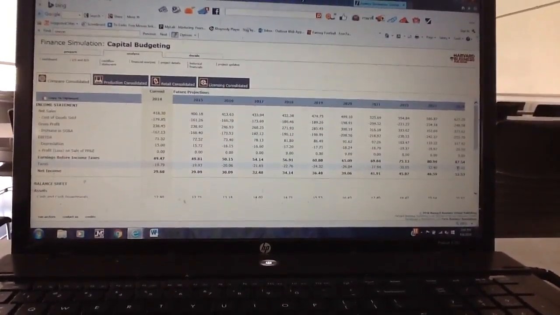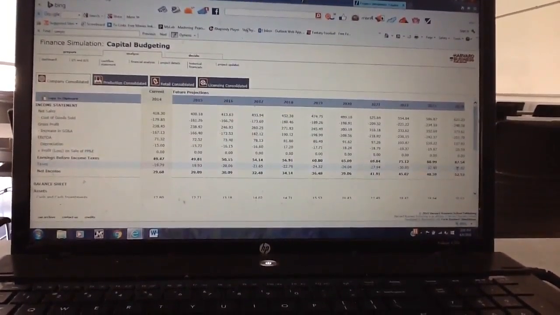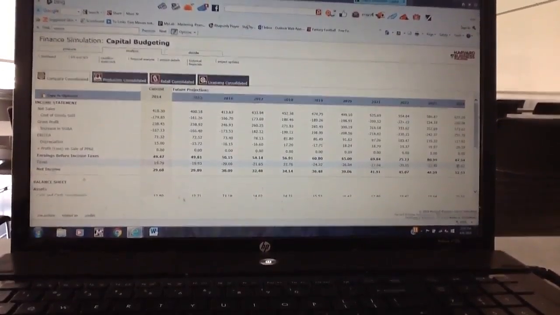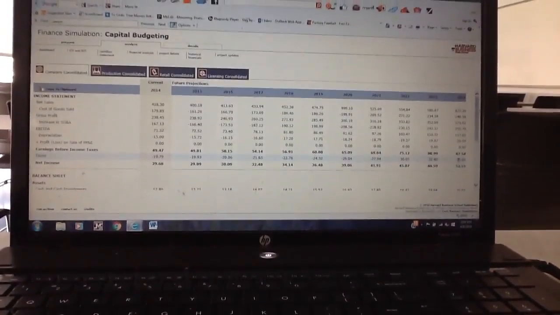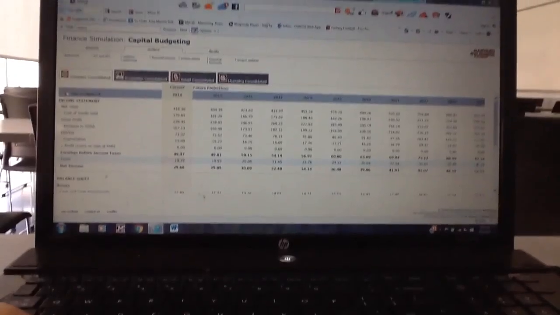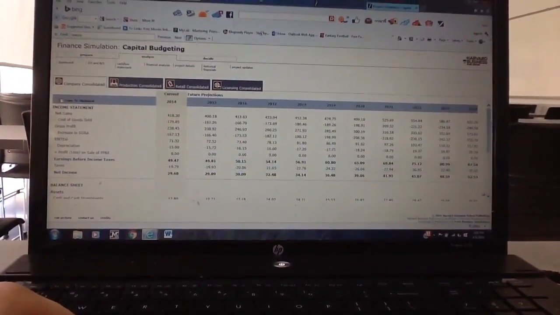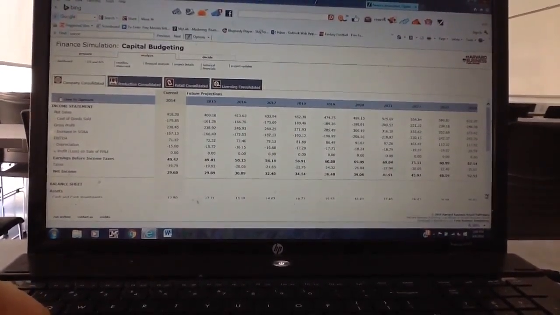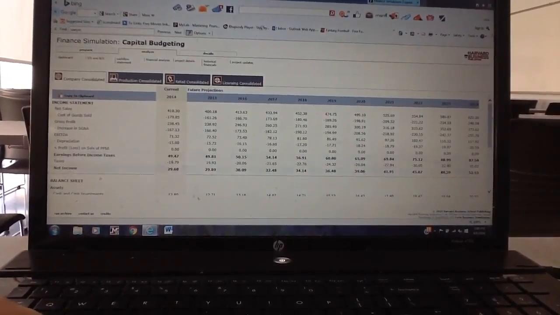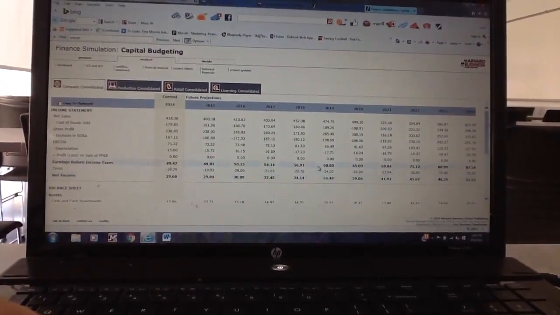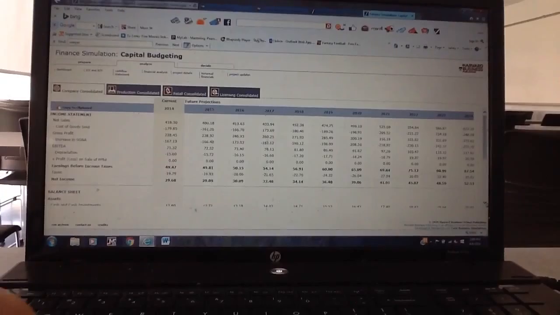I didn't always go for the ones that had the shortest payback period. I really invested in the ones that had the highest internal rate of return and the highest profitability index. I tried to keep everything above 4. And as you can tell down below, my net income is rising exponentially throughout that.